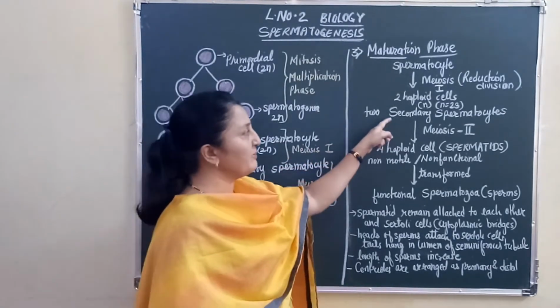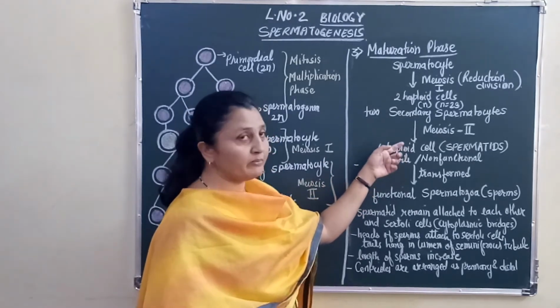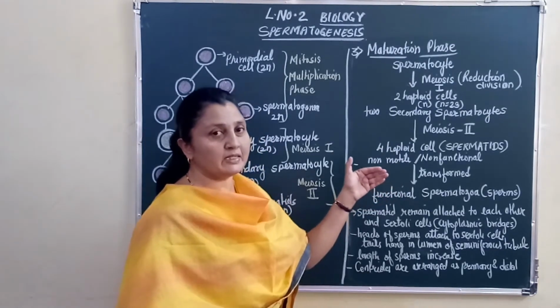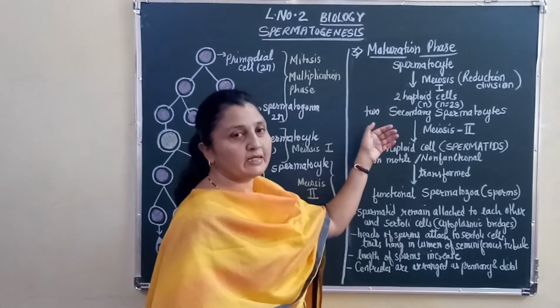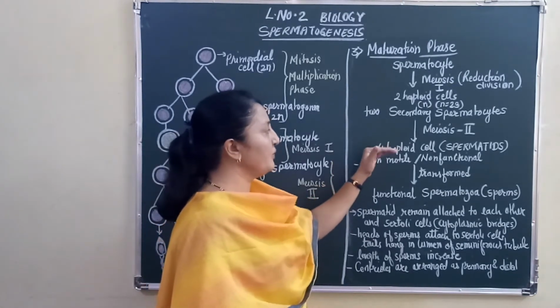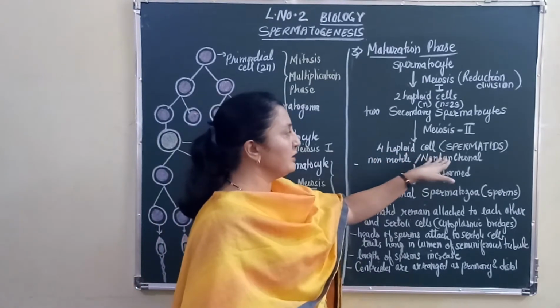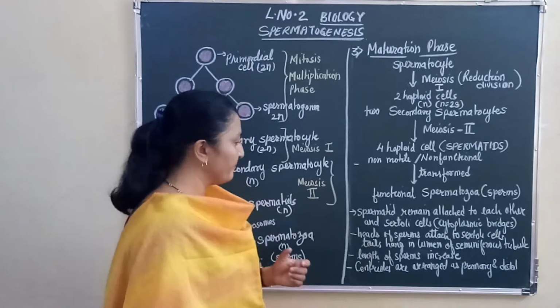The secondary spermatocytes undergo meiosis 2. Remember, meiosis does not get completed unless both phases are complete. So secondary spermatocytes undergo meiosis 2, and we get 4 haploid cells, and those 4 haploid cells are called spermatids.